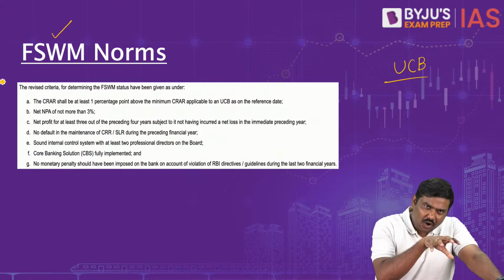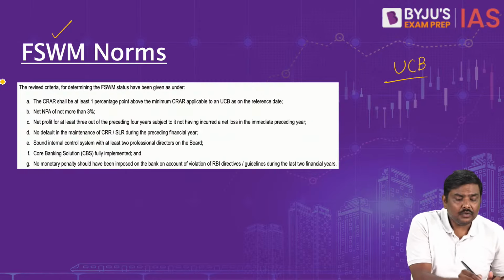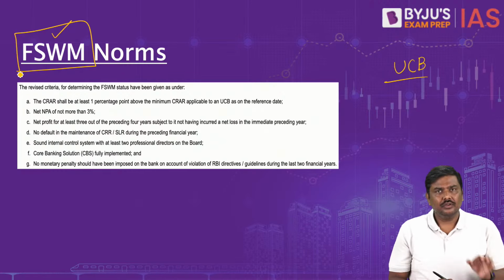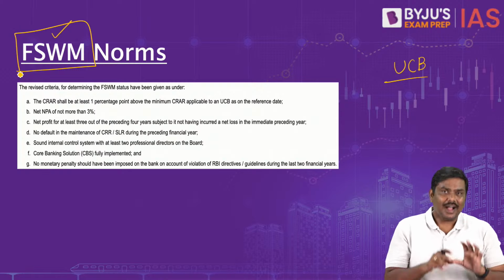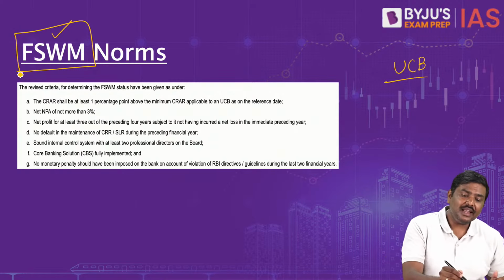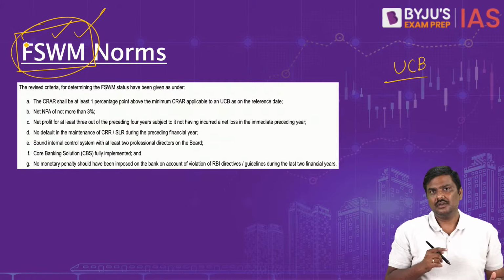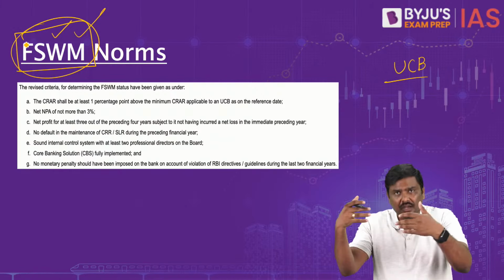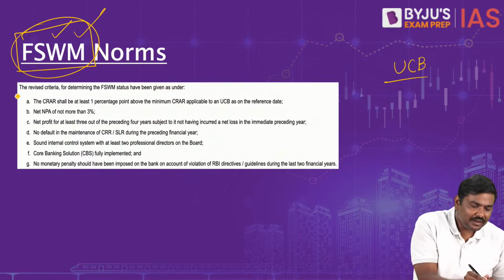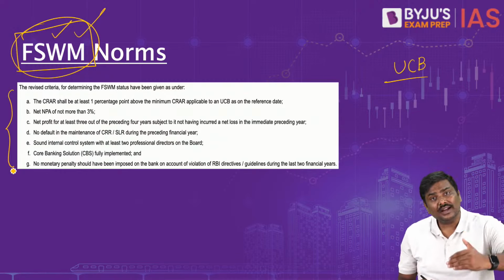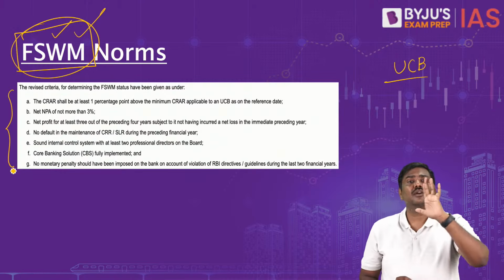So the concept RBI has introduced is the financially sound and well managed criteria. Under this, if a particular UCB is categorized as financially sound and well managed, sir, how do you classify which UCB is financially sound and well managed? That is where please have a glance through the conditions. Look at the conditions which have been specified by Reserve Bank of India.